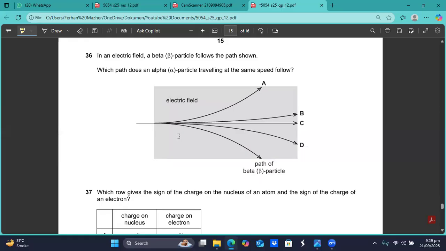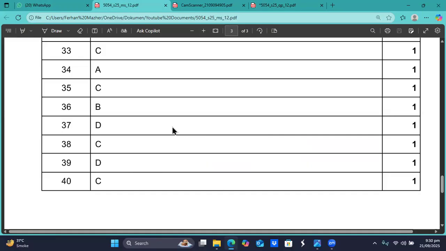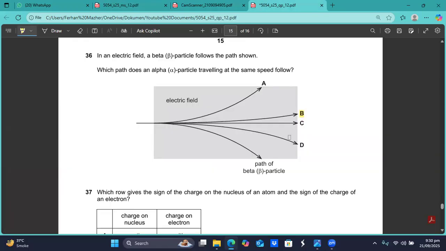Because the alpha particles are larger, they have more mass as compared to the beta particles. So their bending is less sharp as compared to the beta particles. So either A is the answer or B is the answer. I think B is the answer because this turn is less sharp and it has bended upward. So I think question number 36, B is the right option, sir.